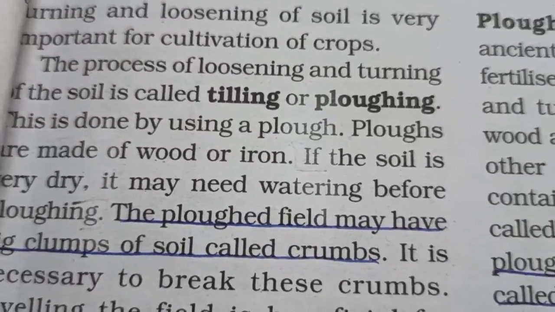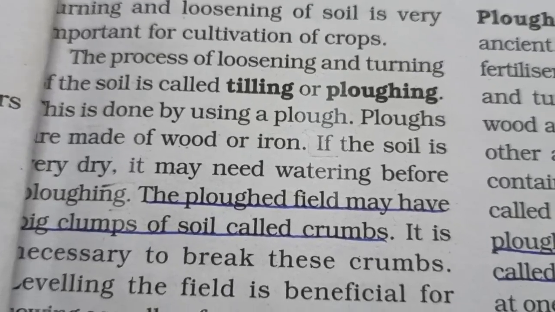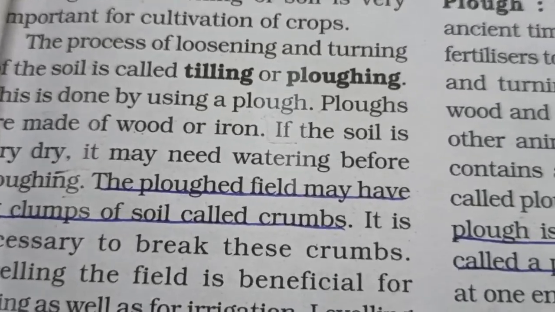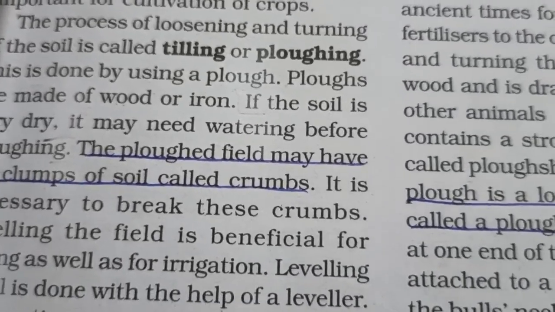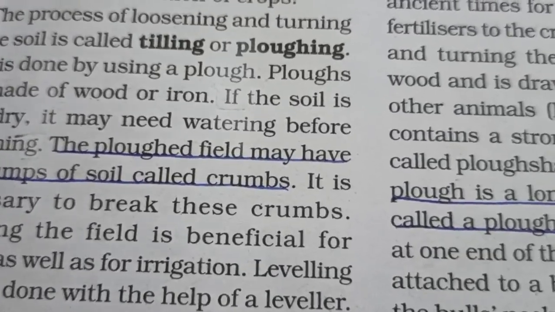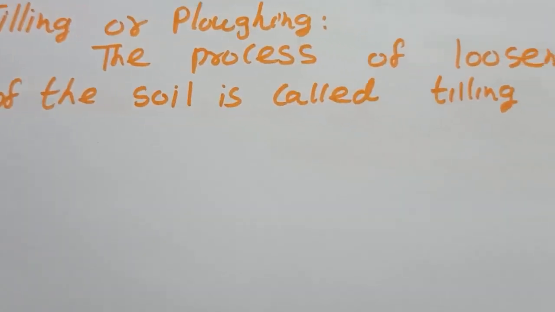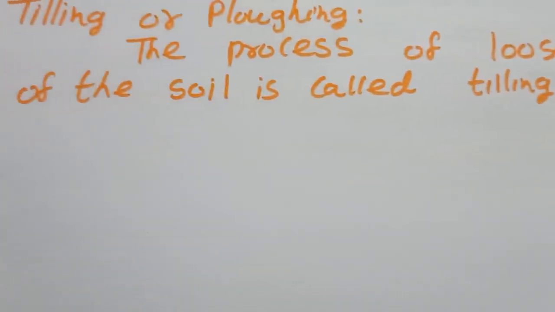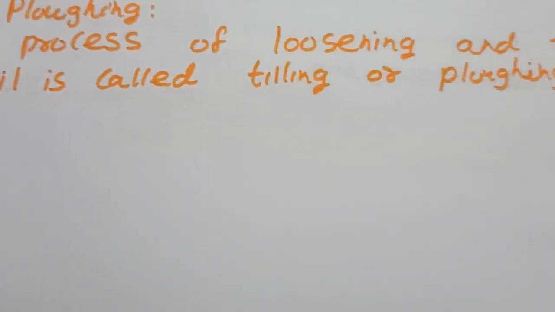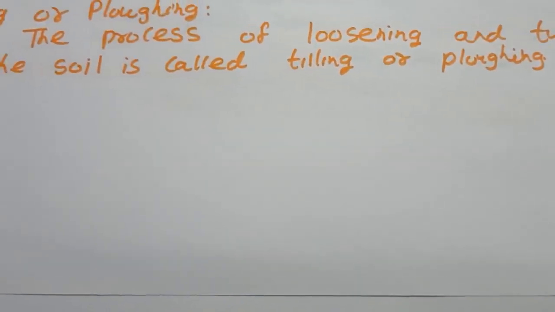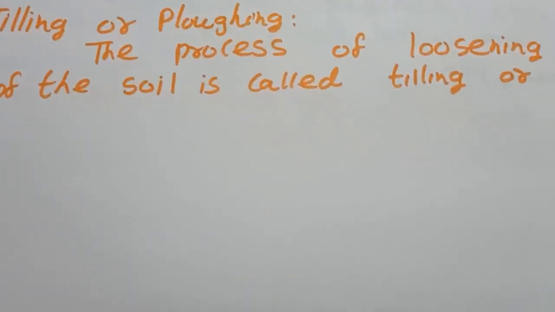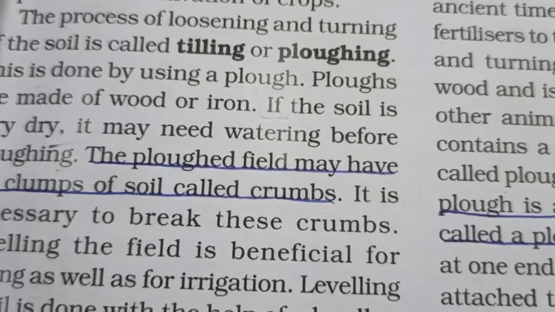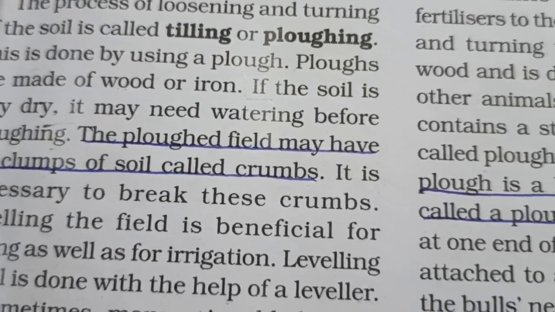This is done using a plow. You might have seen a farmer having a plow. A plow can be made of wood or iron. So tilling or plowing, the process of loosening and turning of the soil, is called plowing or tilling. The plow can be made of wood or iron.